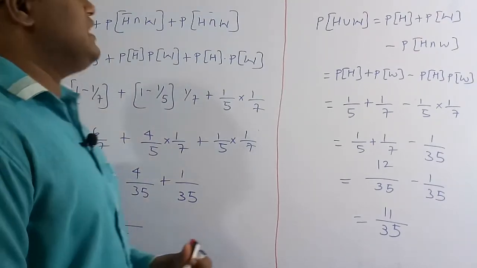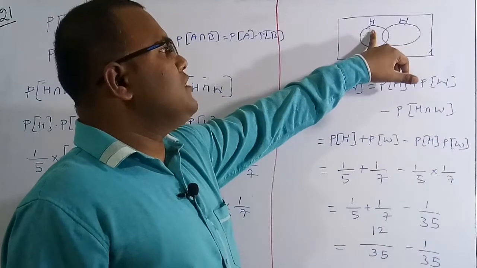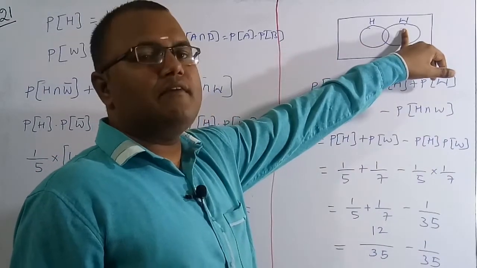I can also do this question in another format, which is, see, this is the probability of the husband getting selected and the probability of the wife getting selected.